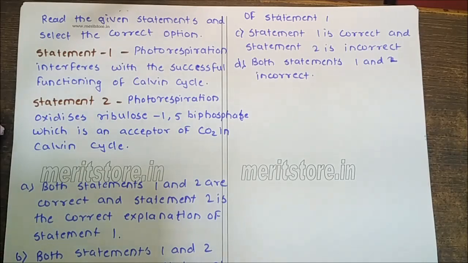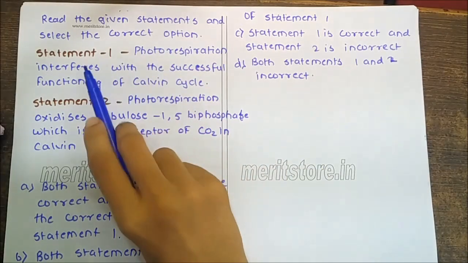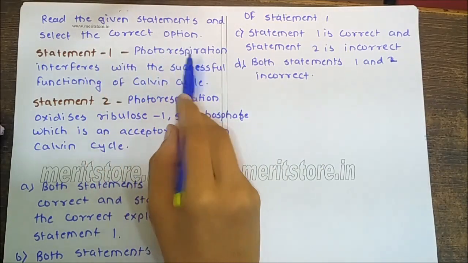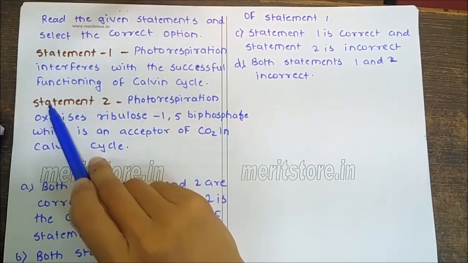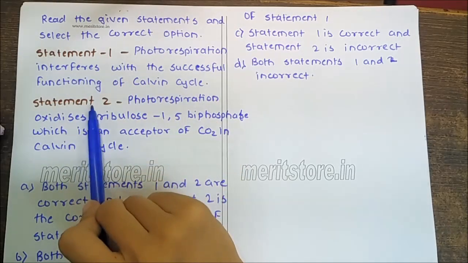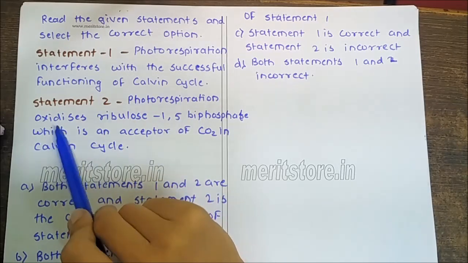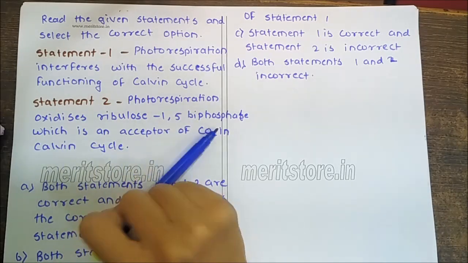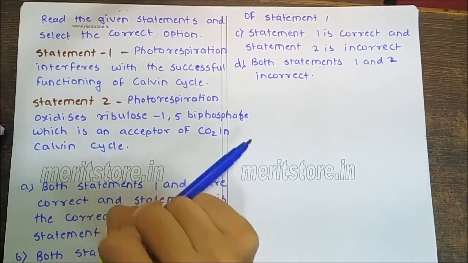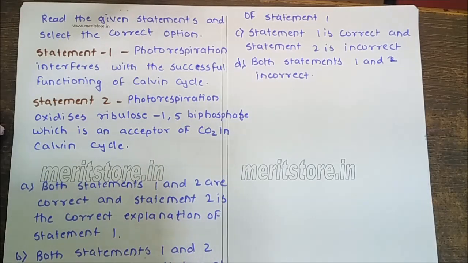Read the given statements and select the correct option. Statement 1: Photorespiration interferes with the successful functioning of the Calvin cycle. Statement 2: Photorespiration oxidizes ribulose 1,5-bisphosphate, which is an acceptor of CO2 in the Calvin cycle. The correct option is A. Both statements 1 and 2 are correct, and statement 2 is the correct explanation of statement 1. Why?